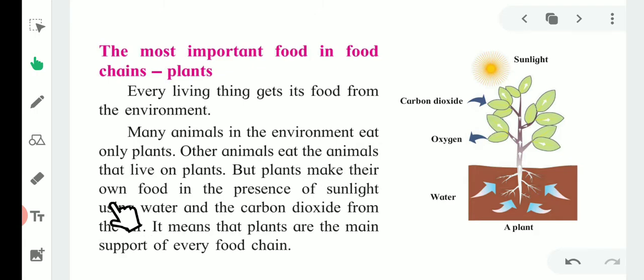But plants make their own food in the presence of sunlight, using water and carbon dioxide from the air. It means that plants are the main support of every food chain, which means the plant can prepare its food by absorbing sunlight, with the help of CO2, carbon dioxide from the air, and with the help of water and minerals present in the soil, absorbed by their roots. So the main support of the food chain is the plants.